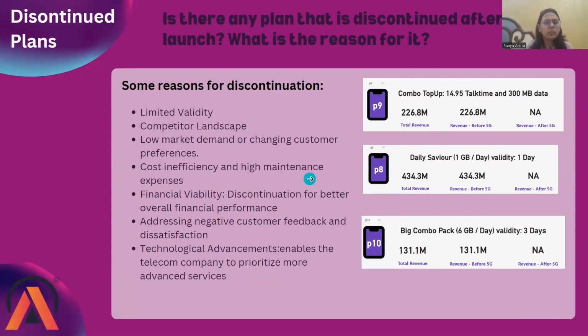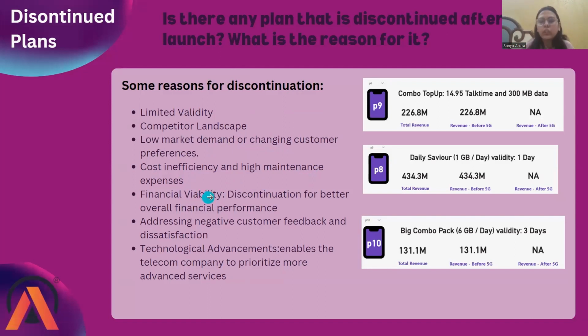However, I could think of some other reasons as well, like the competitor landscape. So the Wavecon Telecom should ensure alignment with current market trends for sustainable relevance. So this could also be one reason for discontinuation. Maybe there would be low market demand for these plans, or customers' preferences could have changed. Hence this could also be one reason.